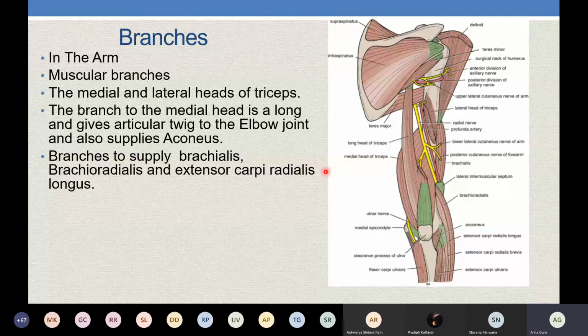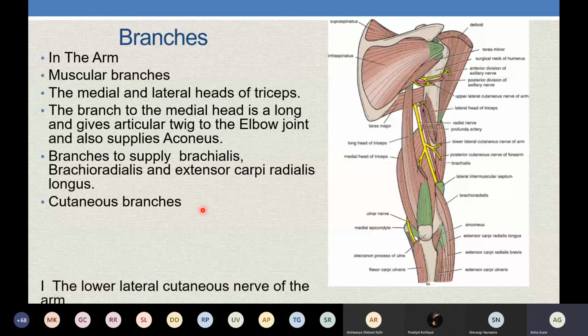Now, when it pierces the lateral intramuscular septum and reaches the lower part of the arm, it gives a branch supplying the brachialis muscle. Brachialis is called Mr. Brachialis: M for median nerve, M for musculocutaneous nerve, and R for radial nerve. Part of it is supplied by the musculocutaneous nerve and part by the radial nerve. And then it gives muscular branches to brachioradialis and extensor carpi radialis longus.